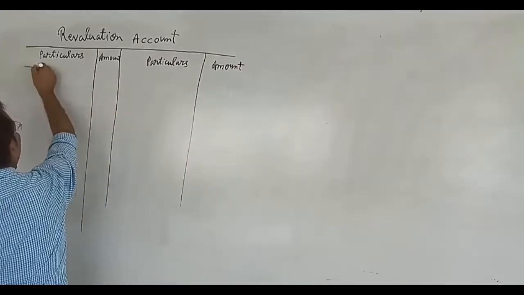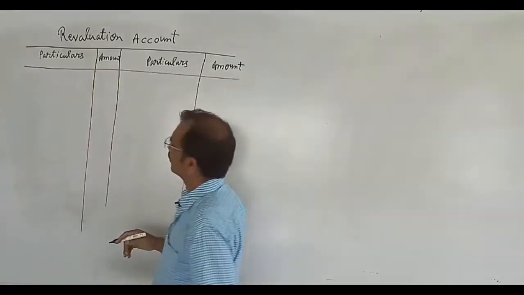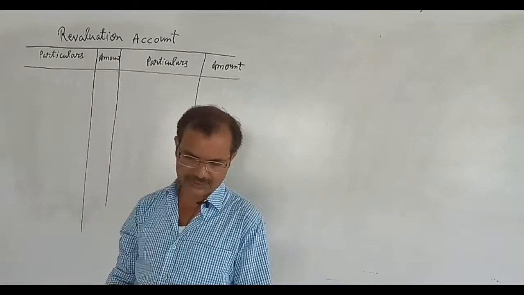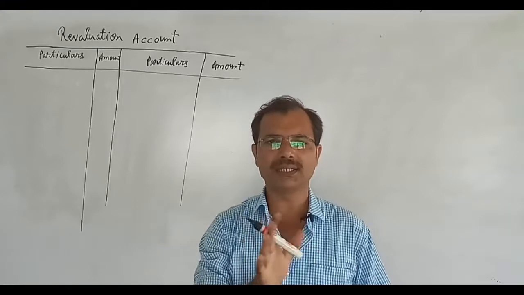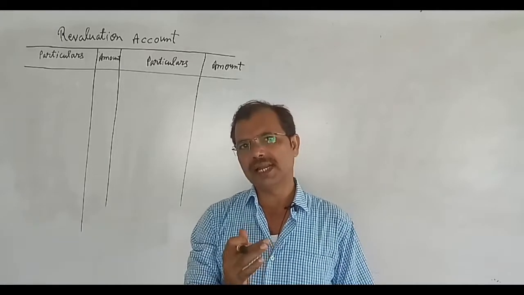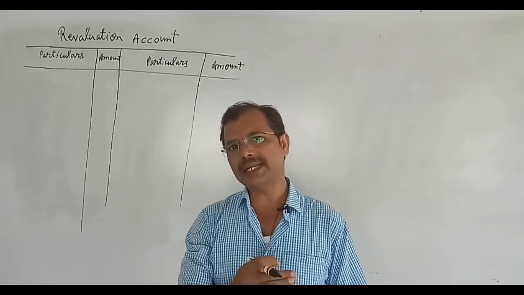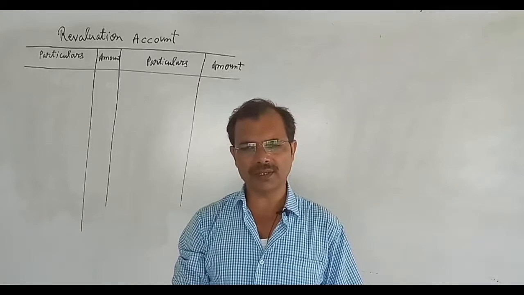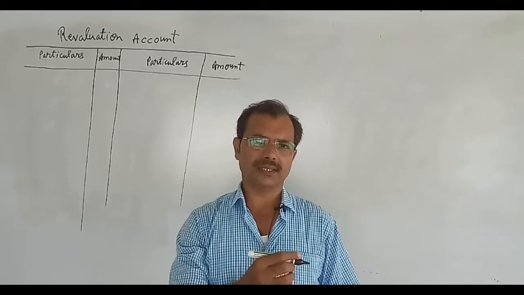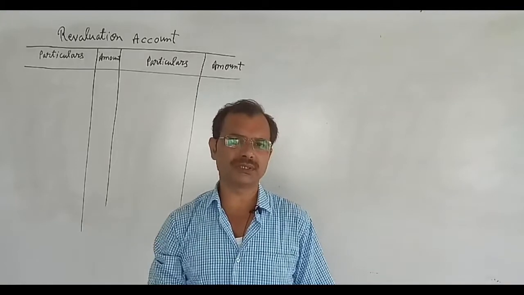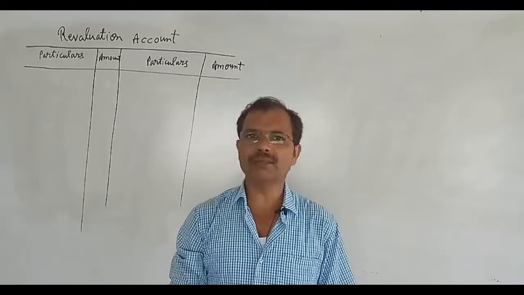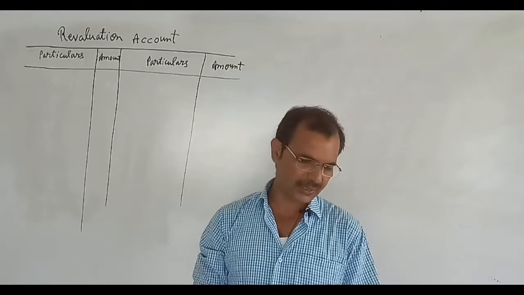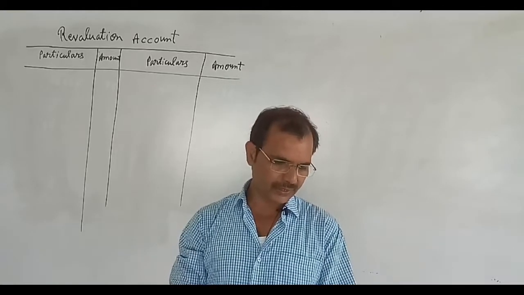Students, in this way we will make the revaluation account. Revaluation account is made as we have made in the chapter admission of a partner. At that time the revaluation was made, as you know, when a partner is taking a retirement, the firm is reconstituted again, so we revaluate our assets and liabilities. Now we will read the question.